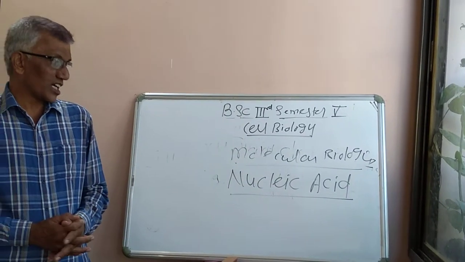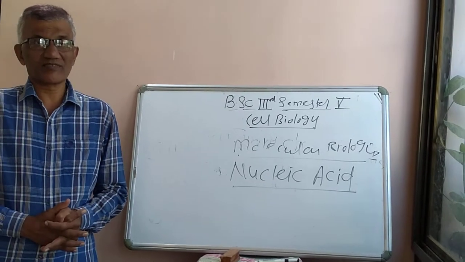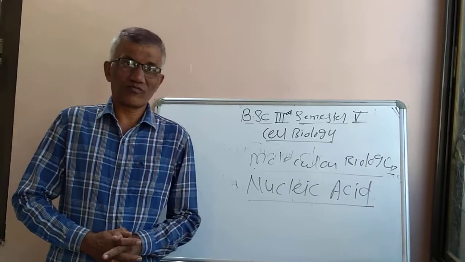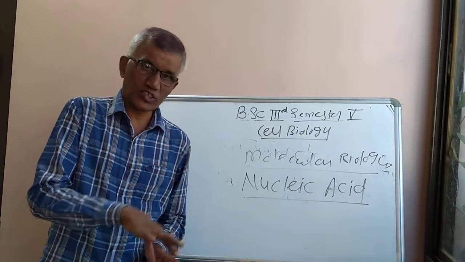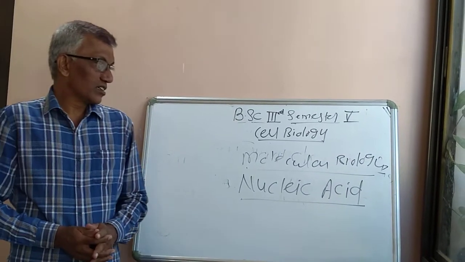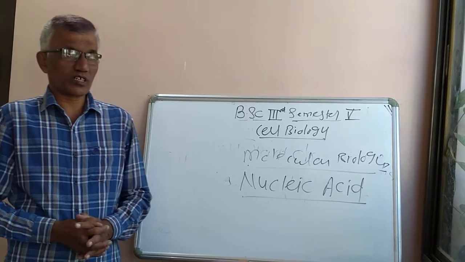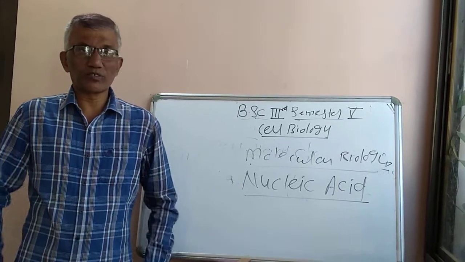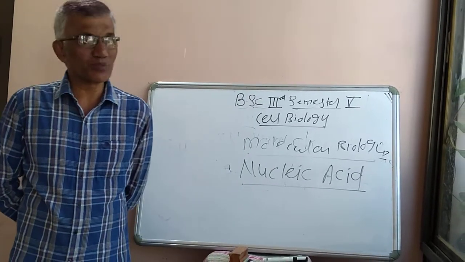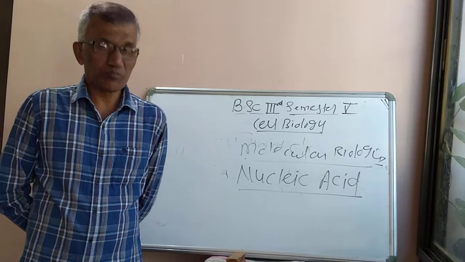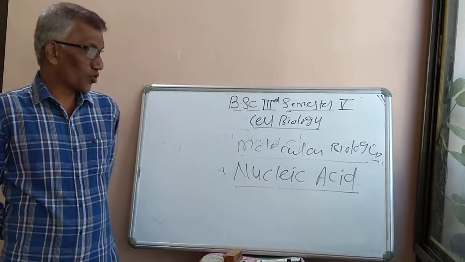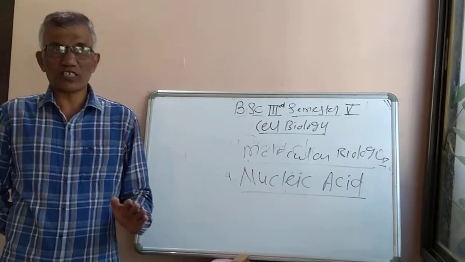Then another important aspect: what are nucleotides? What are nucleosides? What is the main difference between nucleotides and nucleosides? Then what are ribose molecules, phosphate groups and nitrogen bases, that is purines and pyrimidines? What are the purines? What are the pyrimidines? What is the structure of the pentose sugar, phosphate group, purines and pyrimidines?